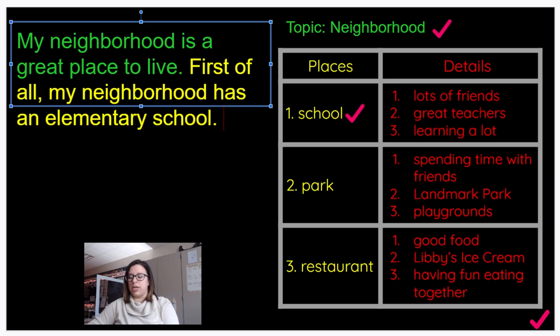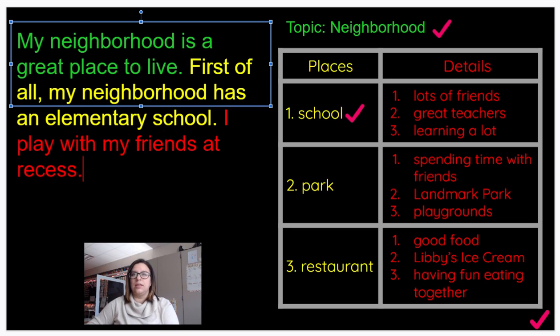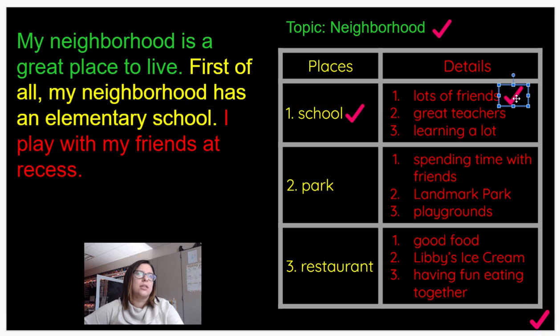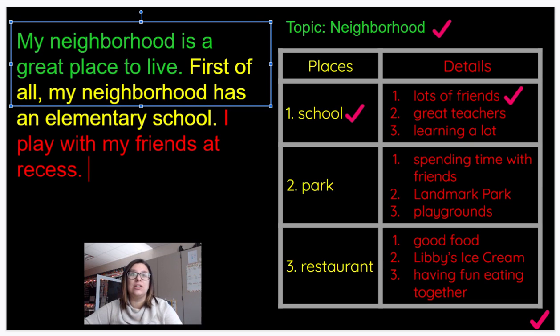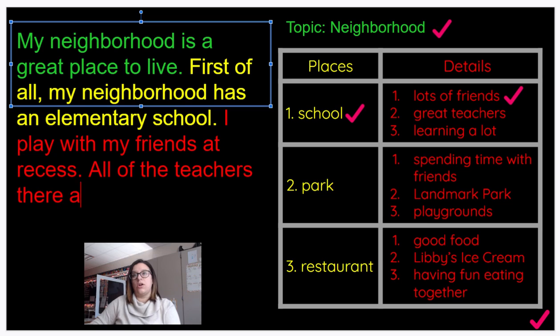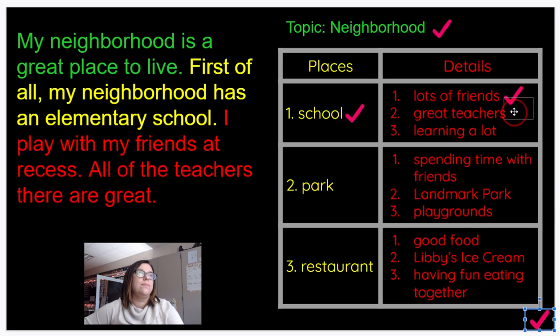I'm going to add a little bit more information. I play with my friends at recess. There we go. And then I've already included that. So we're going to put a check mark next to it on our planning guide. Great teachers. What can I include about my great teachers? I could say that all the teachers are great. All of the teachers there are great, period. So now I've got to put a check mark next to that so that I keep track of what I've written about so far. And then we have one more thing.